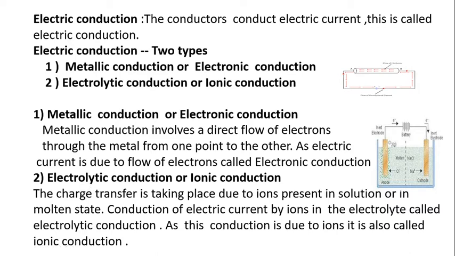When a substance dissolves in water, it dissociates and produces charged ions, and due to these charged ions it conducts electricity, and such solutions are called electrolytic solutions. When this electrolytic solution dissociates, it contains positive and negative ions, and the conduction is due to the positive and negative ions. This conduction is called electrolytic conduction.